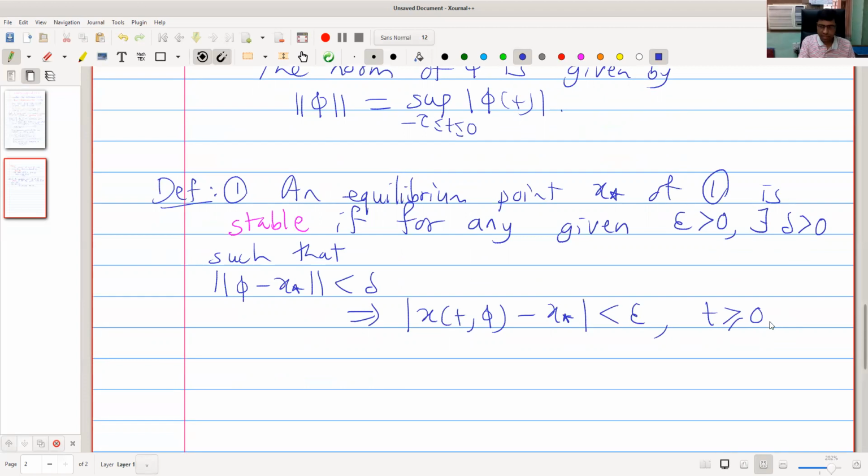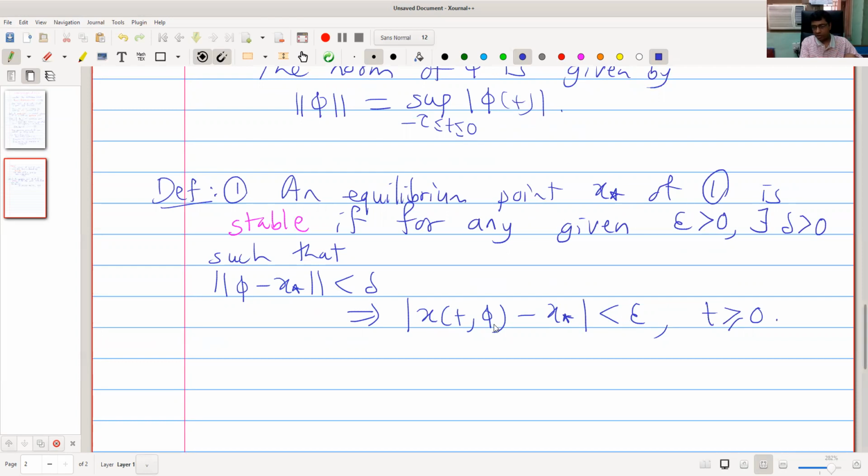I am explaining the meaning. Equilibrium point x star is called stable if we take any initial data which is in the neighborhood of x star. Norm of phi minus x star less than delta means it is in the delta neighborhood of x star. Then the solution starting at phi, where x of t comma phi means the solution with initial data phi, will stay in the neighborhood of x star.